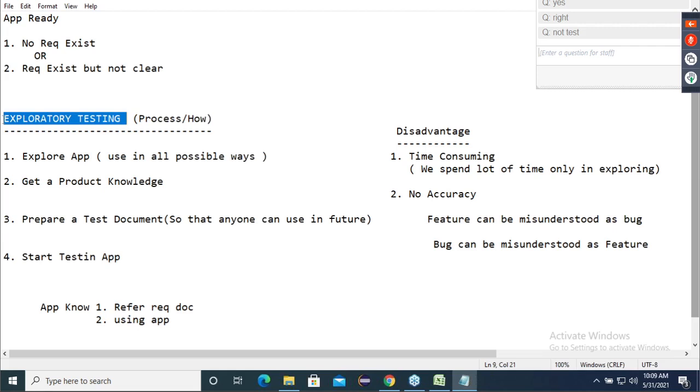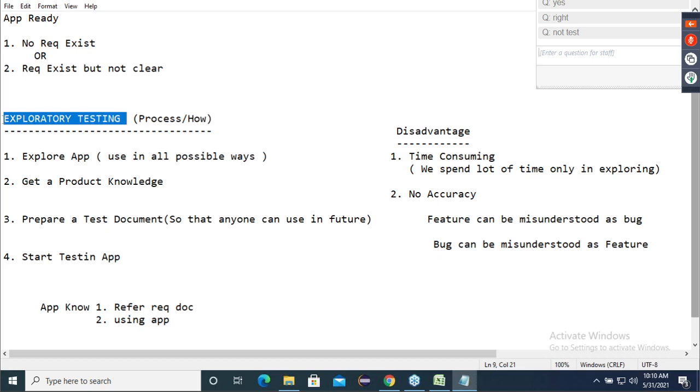Why do we go for exploratory testing? What is the answer? Very simple concept it is. Why do we go for exploratory testing? What is the answer we should give? Why? That's all. We don't have requirements. When do we go for exploratory testing? When? Is the answer the same or not? Why? Because there is no requirement. When there is no requirement. How, meaning which one you should tell. Okay, how to do exploratory testing? How to do exploratory testing? These four points you have to talk about.